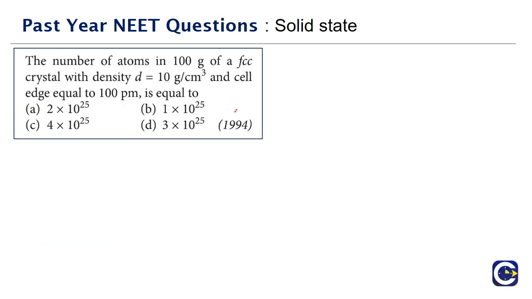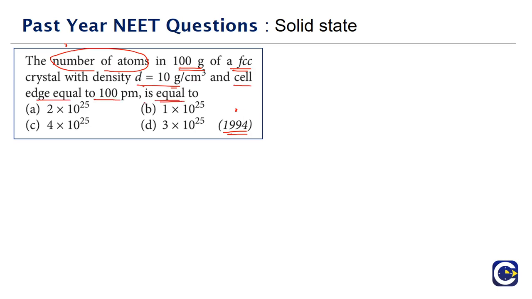Let's move on to the next question. This is another interesting question. This has come in the year 1994. The number of atoms in 100 grams of FCC crystal. So we need to find the number of atoms in 100 grams of FCC crystal with a density of 10 gram per centimeter cube and cell edge length equal to 100 picometer.